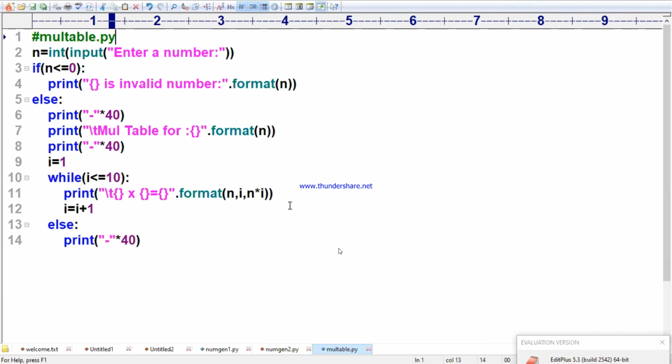Durga Prasad, read that numbers. Learn relational operators first. Durga Prasad, I already explained so many times for you. You read the relational operators. You read once.